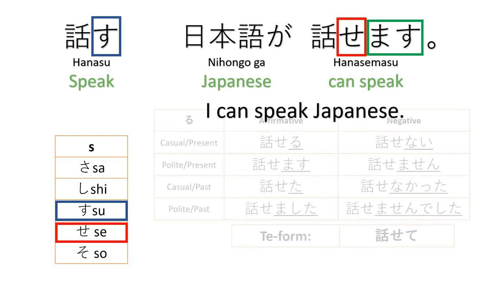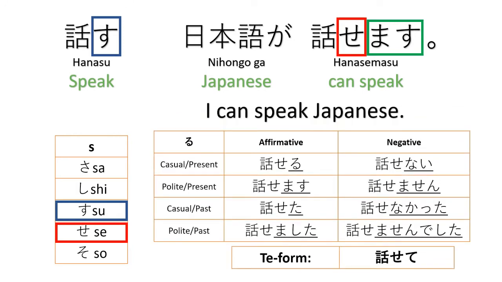Hanasemasu. Nihongo ga hanasemasu. When we change the verb into a potential form, it becomes a ru verb, and so it is conjugated as a ru verb. Hanaseru, hanasemasu. Negative, hanasenai, hanasemasen. Hanaseta, hanasemashita. Hanasenakatta, hanasemasen deshita. Okay? So here we have hanasemasu, the present affirmative polite form of hanasu in the potential form.